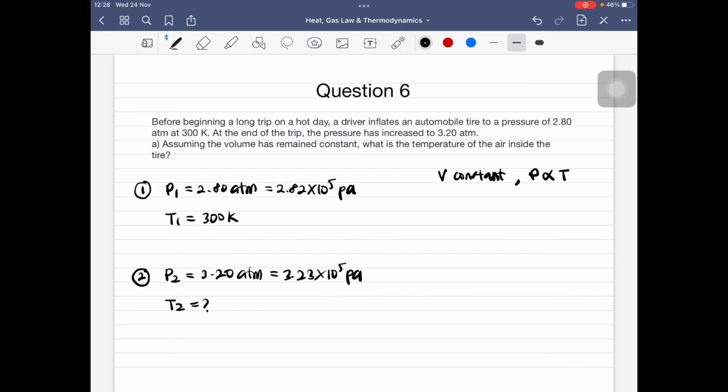Or dari segi mathematical form, dia akan menjadi P over T is equal to constant. So we will have P over T on both side. So sini akan jadi P1, T1, P2 dan juga T2 lah.